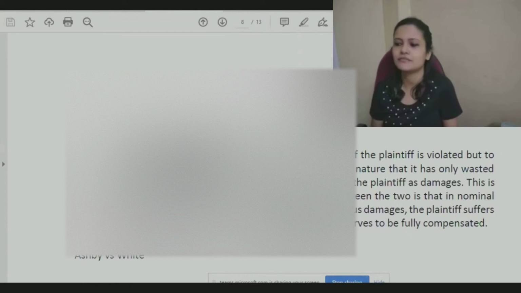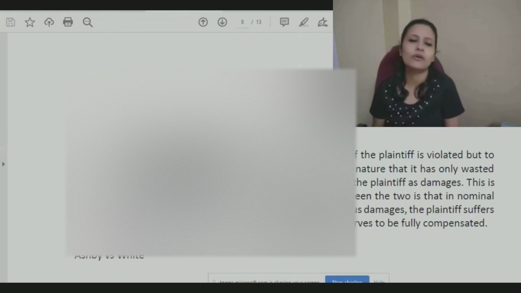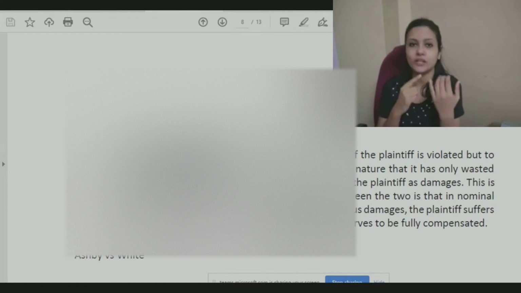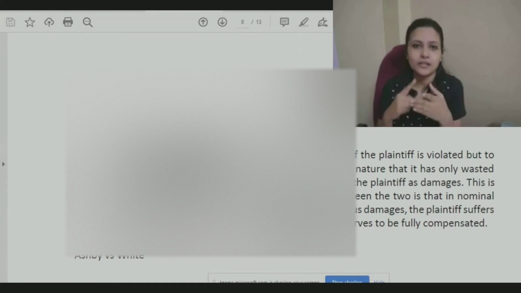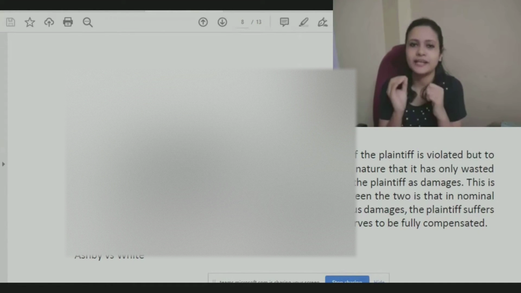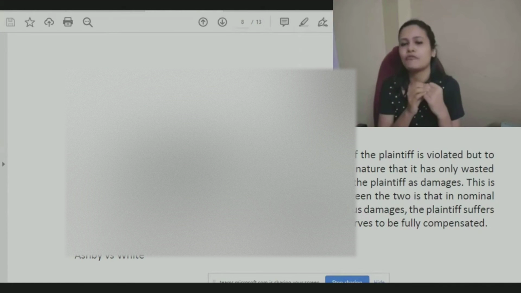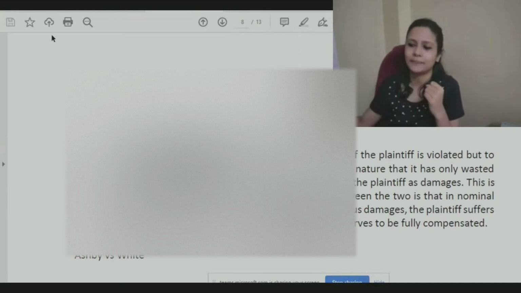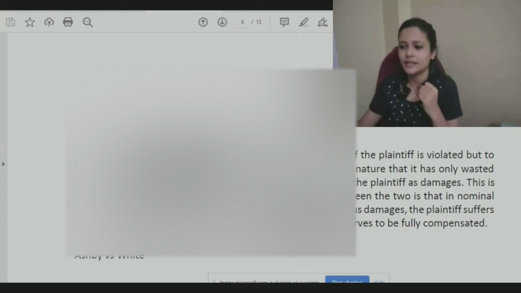But in this given case, party did decide to go before court and ask for a compensation. And yes, some loss is being suffered, maybe in terms of money, maybe in terms of health, comfort, whatever. But the amount of loss suffered is very minimum. So a very less amount of compensation is being paid to the parties. That is nothing but contemptuous damages.